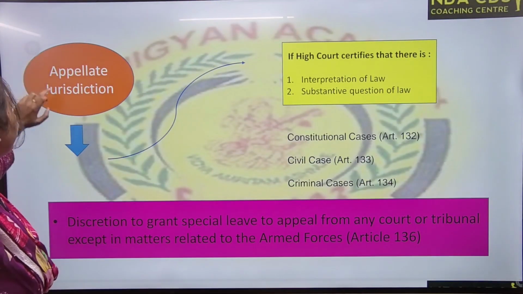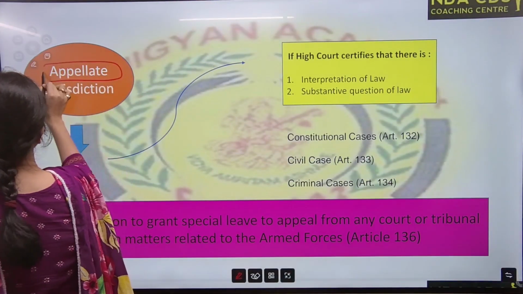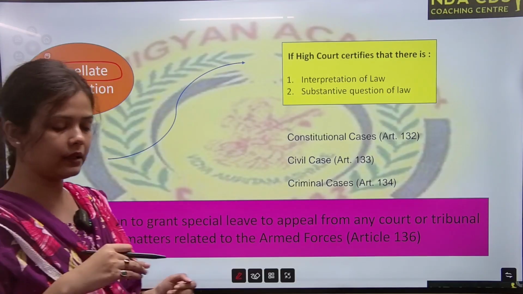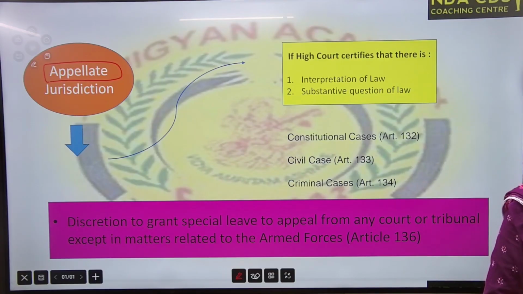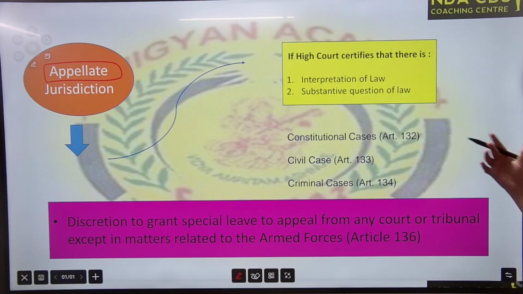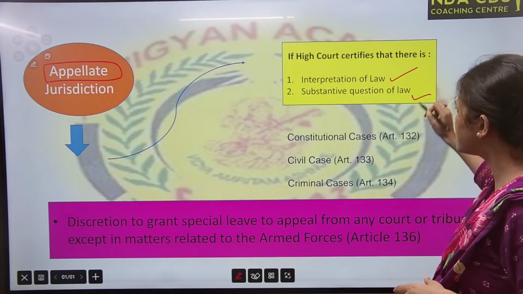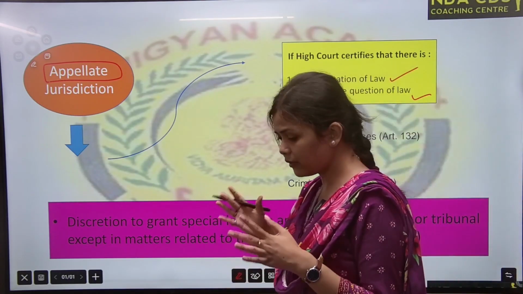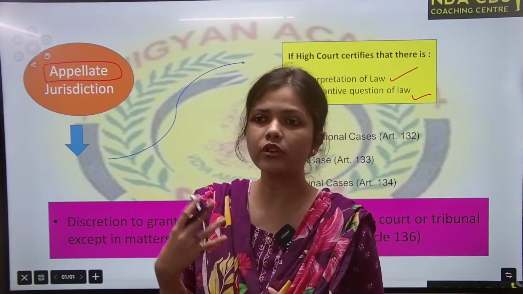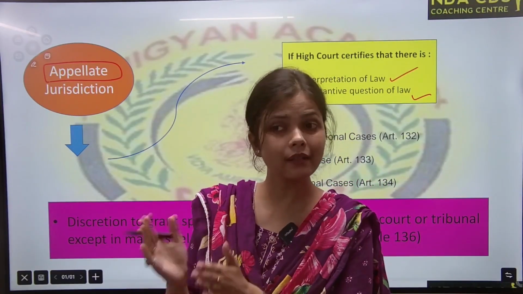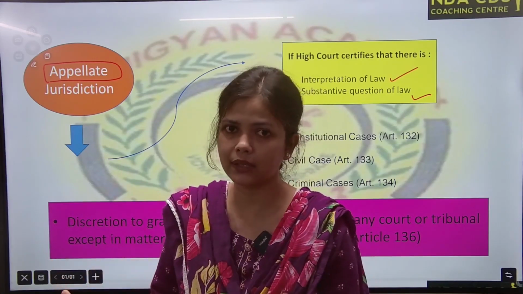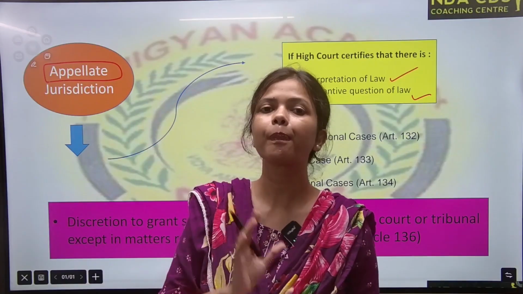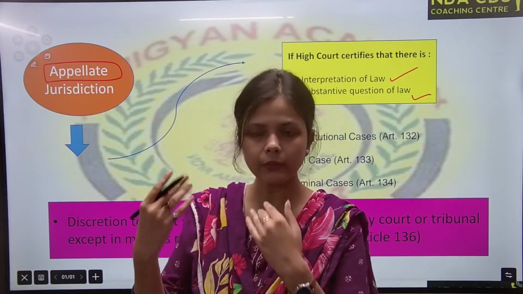Then appellate jurisdiction. Appellate means appeal, through appeal. If any case through appeal goes to the Supreme Court, then Supreme Court will hear such dispute under the appellate jurisdiction. Okay. If there is interpretation of law, if there is a substantive question of law, that means if High Court feels that Supreme Court can interpret the law better, then it is referred to the Supreme Court of India from the High Court.